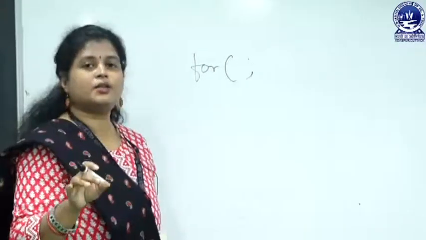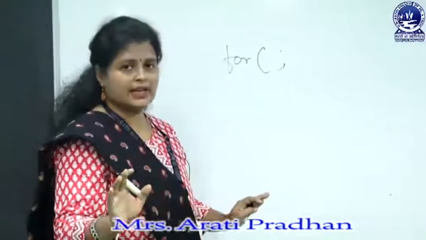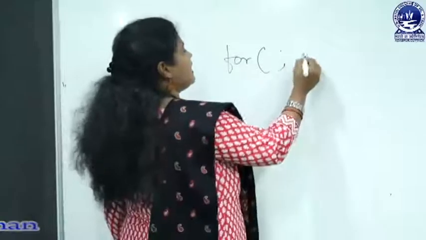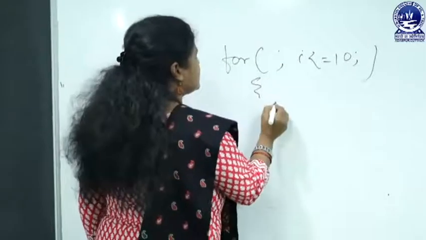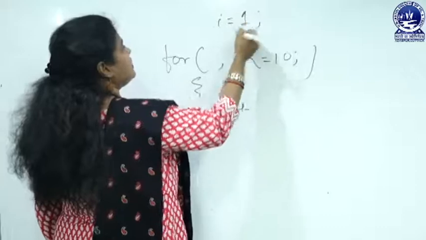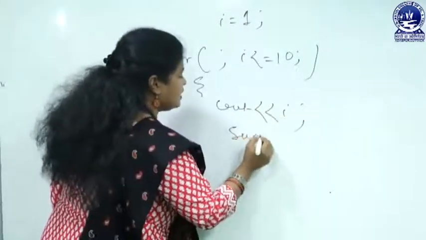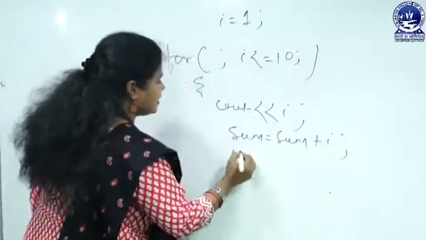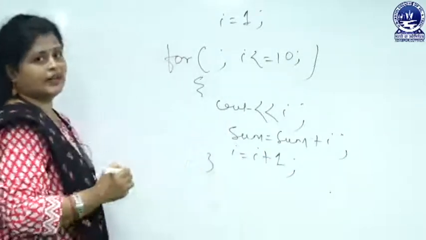Suppose here I want to use only the condition, with no initialization and no increment or decrement. In that case, how will the for loop be written? Then I less than or equal to 10, this one. Opening brace, then cout, and here I have to initialize I equal to 1, cout I, sum equal to sum plus I, then I equal to I plus 1. In this way you may write.